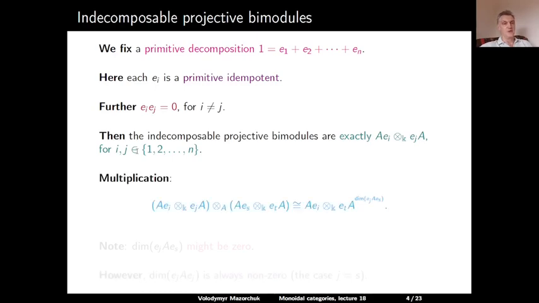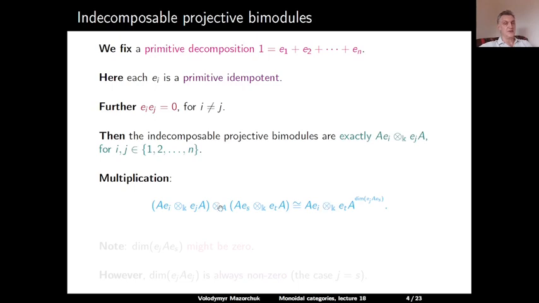And then we have the following multiplication formula for these bimodules. If we take Ae_i tensor over K e_jA, and tensor over A with Ae_s tensor over K e_tA, we will get the bimodule Ae_i tensor over K e_tA. So the left-hand side comes from here, the right-hand side comes from here.